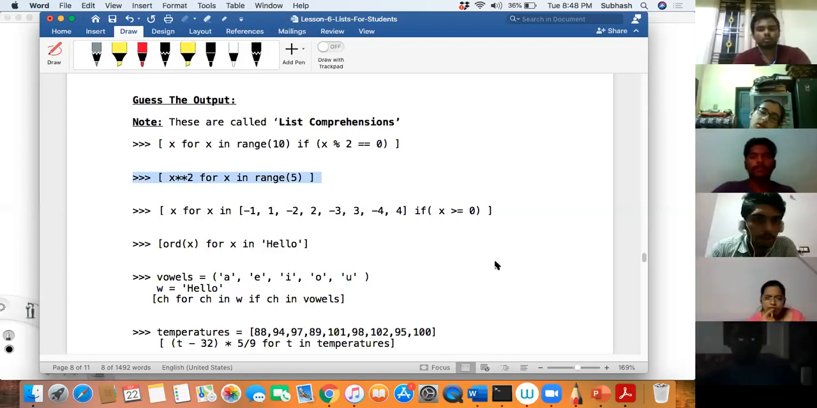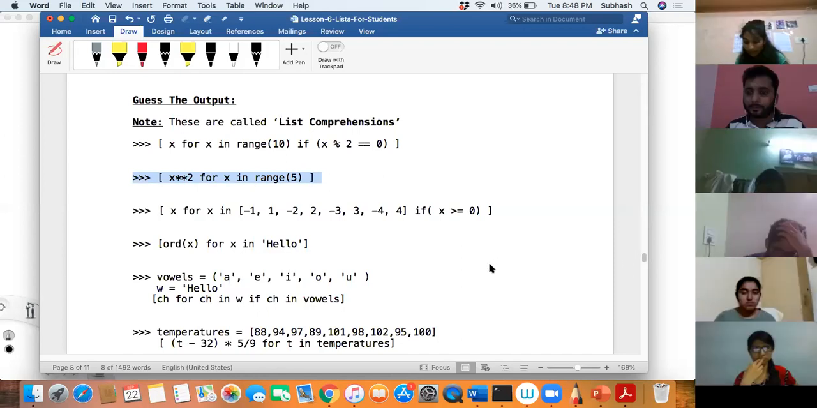X square for X in range(5), from 0 to 4. It is very easy, man. Compared to the first one, this is very easy. It must be X square. Okay, tell me, I will write it over here.